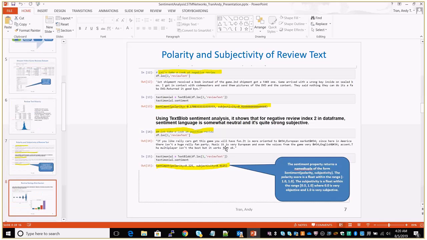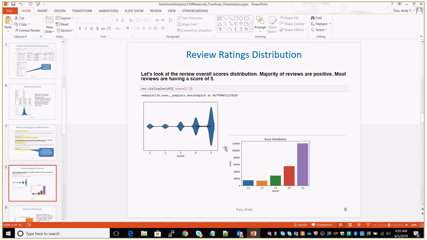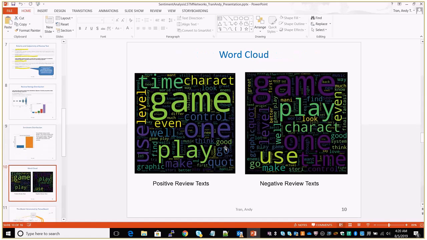And lastly, we look at how our data are distributed across the ratings from 1 to 5. 1 is the worst, 5 is the favorite, and we also want to look at the frequency distribution of words in our data set.